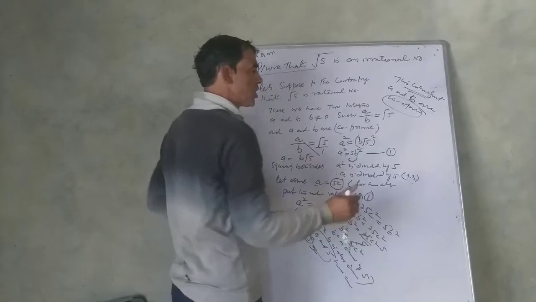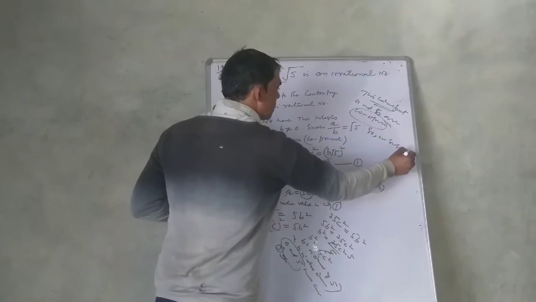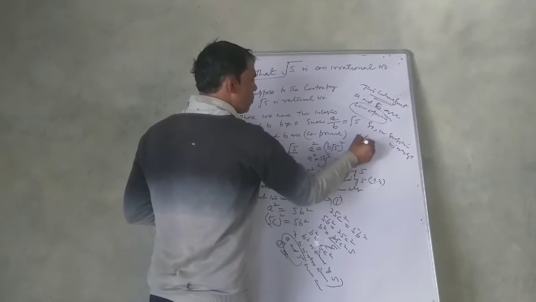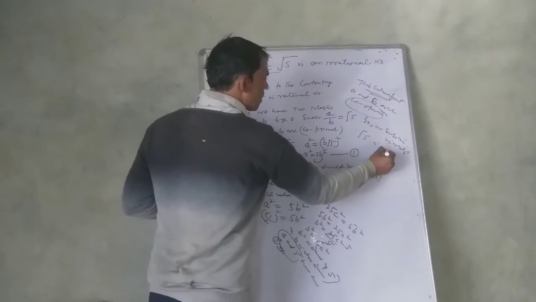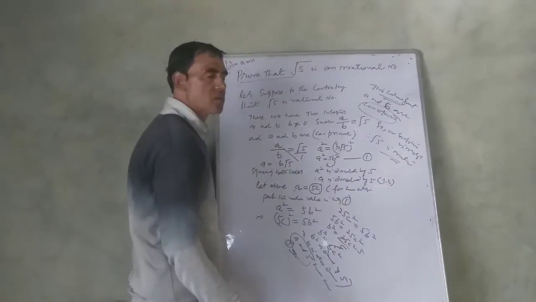So our supposition is wrong. Therefore, root 5 is an irrational number and cannot be said to be a rational number.